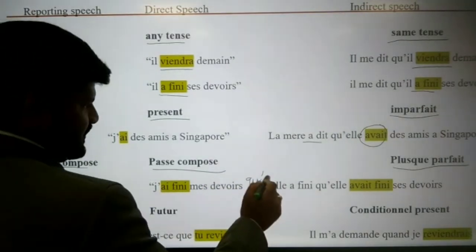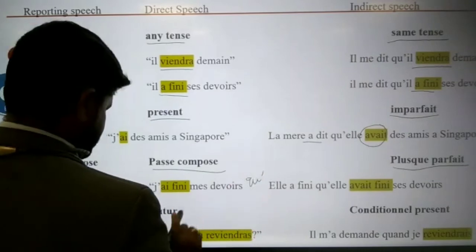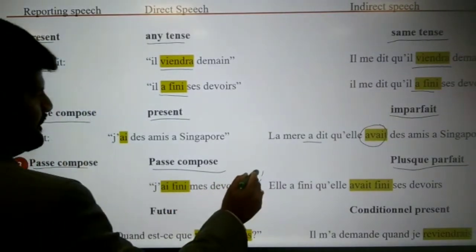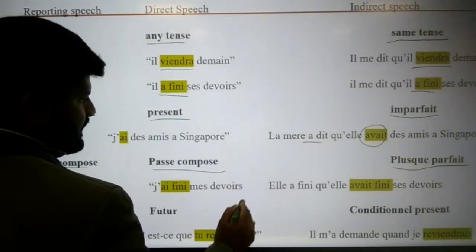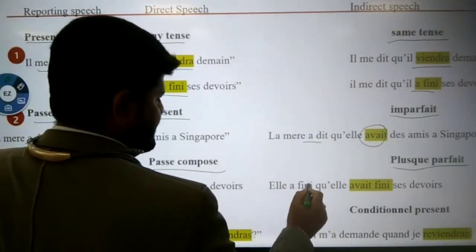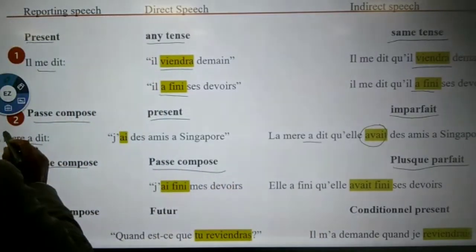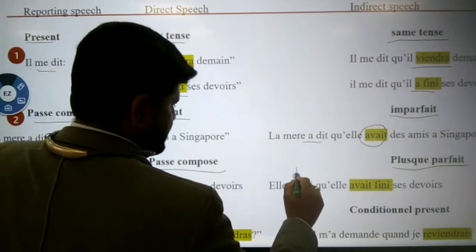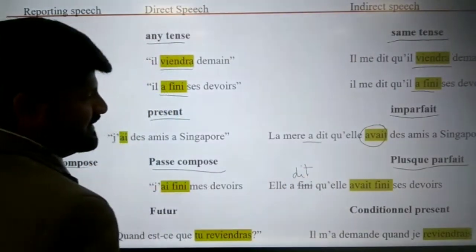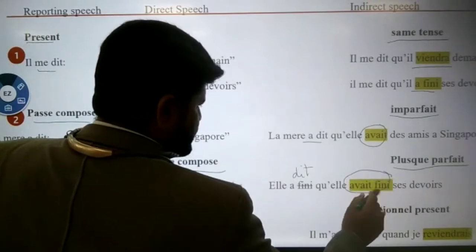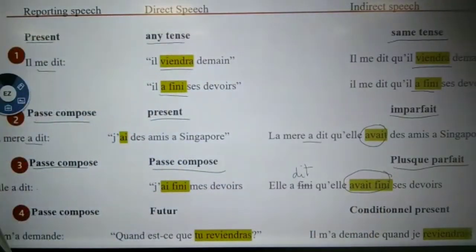Oh, I'm sorry, I think I have written it wrongly, instead of fini, I have written it wrong. Elle a dit qu'elle avait fini. See, avait fini. Plus-que-parfait is nothing but just passé composé.